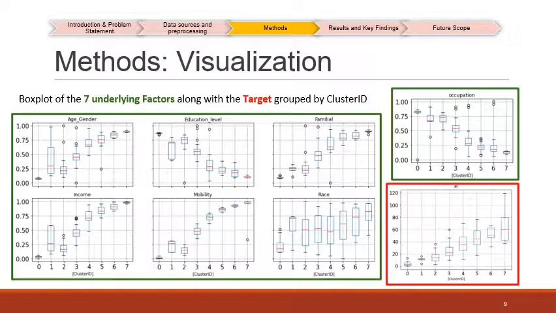Here we have 7 box plots for each of the underlying factors along with the target grouped by cluster ID. We notice some obvious trends here. Mobility, age, and income are highly correlated with the IR rate.